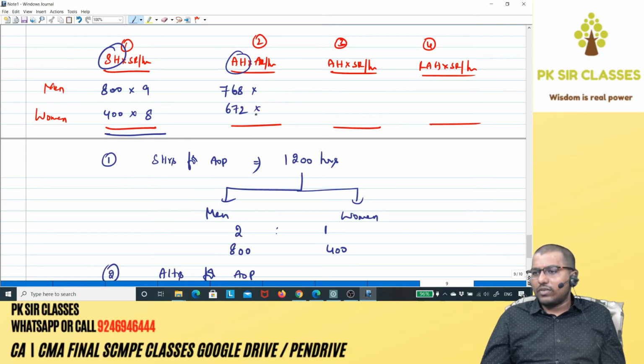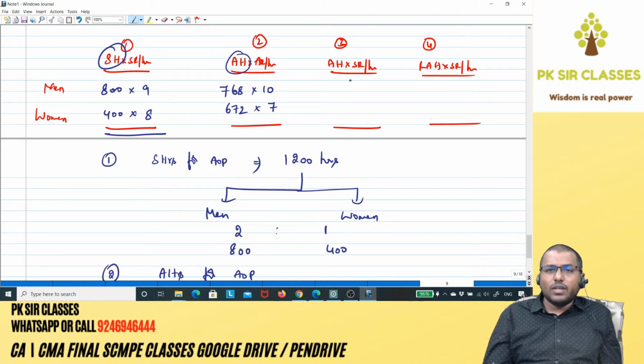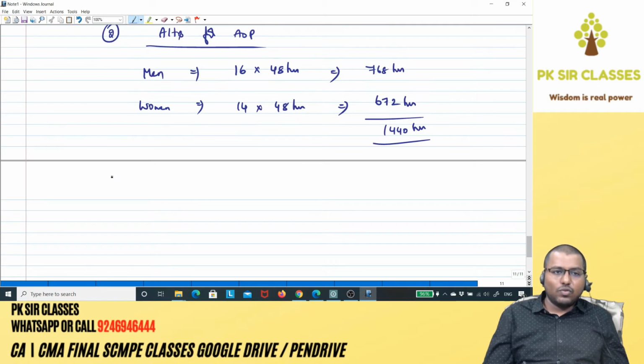Actual rate per hour is given in the question, which is 10 for men and 7 for women. That's directly given over here. Got it? Now actual hours, which we just calculated, 768 and 672, into standard rate per hour, 9 and 8. Here standard rate is again ready. Revised actual hours, of course, will never be in the question, we need to calculate it. So working note 3, revised actual hours calculation.